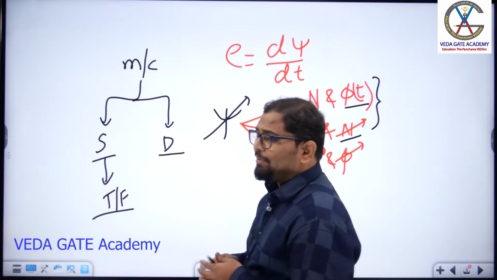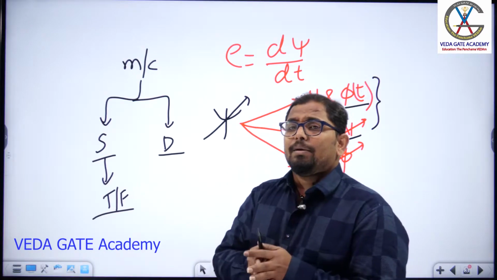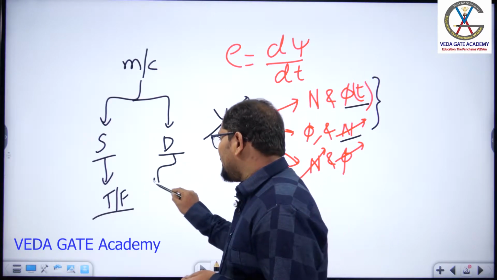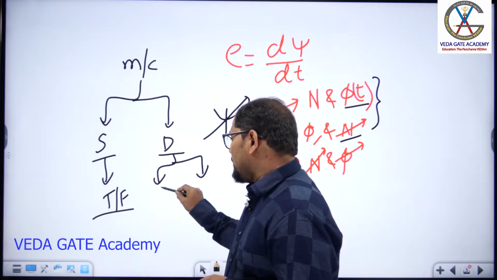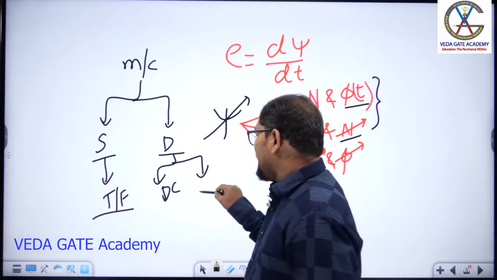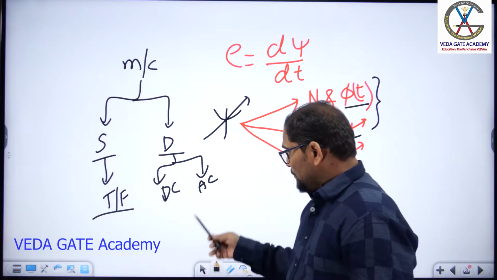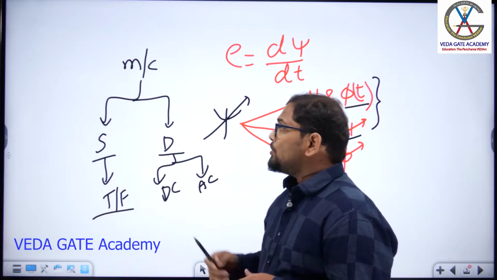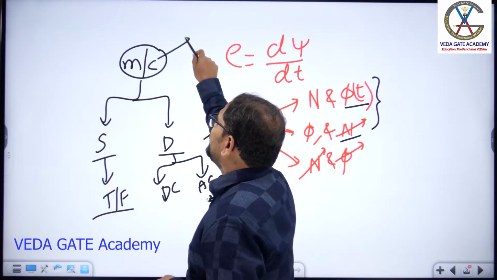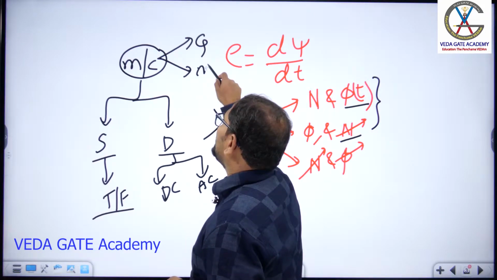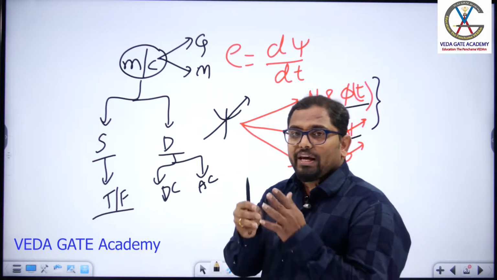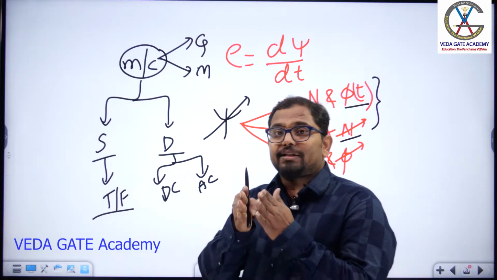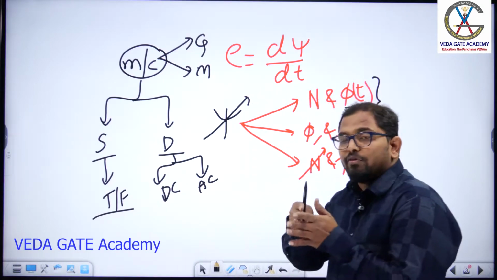What is the meaning of a dynamic system? It is a device or machine which has some rotating parts in the system. In the dynamic machines, all DC machines and all AC machines come into the picture. What is the meaning of machine? I am talking about a machine, not a generator or a motor. A machine means you can take it as both generator and motor. You should not call a generator alone a machine. A machine can act either as a generator or as a motor based on the type of input you have given.